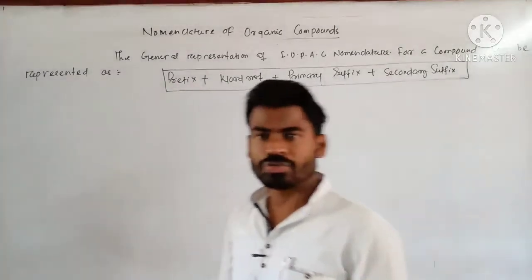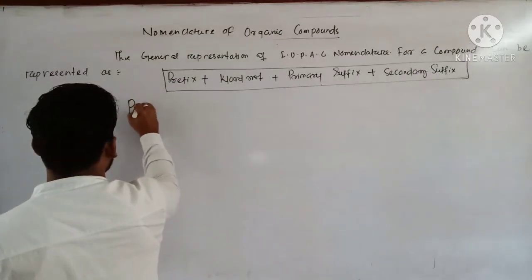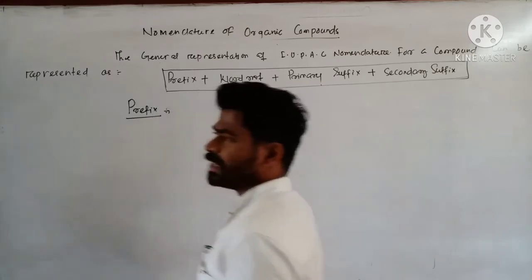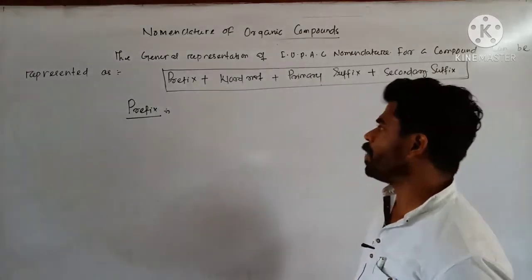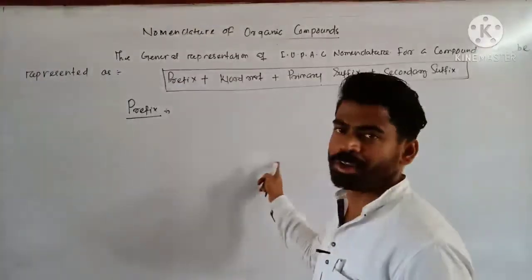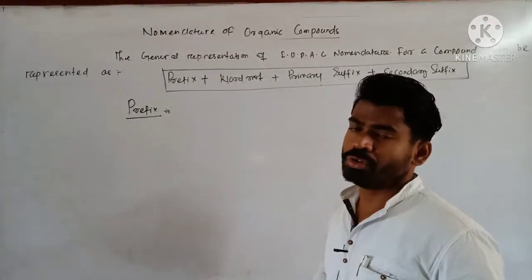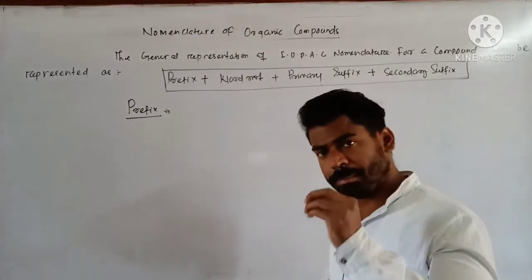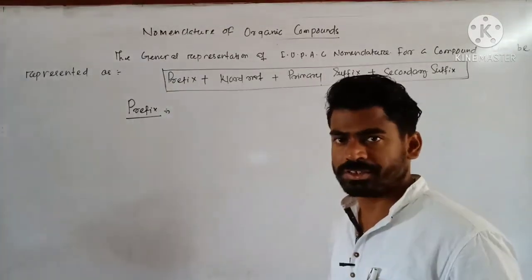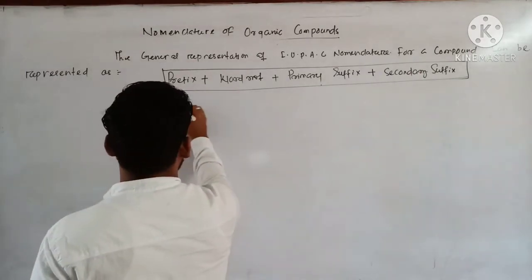Is that clear? So let us discuss the first one, that is prefix. Prefix, what does it represent? You see, in a compound there is presence of a longest continuous carbon chain. A little bit of hints I have already provided to you guys. Okay, so those groups which are attached to the main chain are regarded as the side chains. Okay, so prefix means these are the side chains.